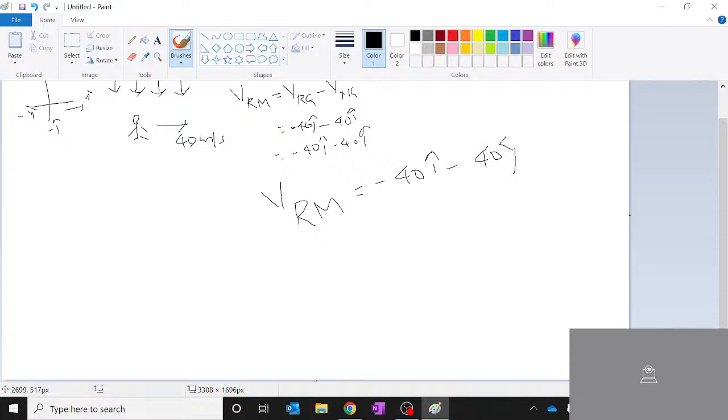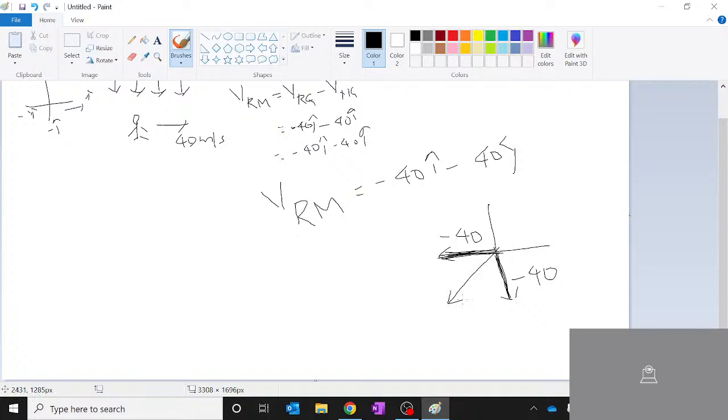Now if you're further interested in this, simple, if you have seen the vectors, this is minus 40 I and this is minus 40 j. Now if you all remember the vectors that we have seen, there are two vectors here.